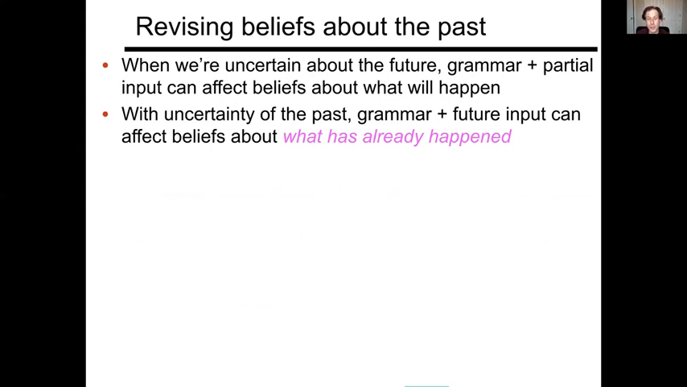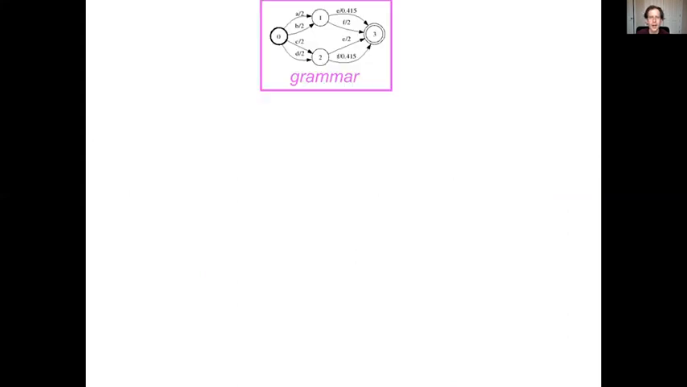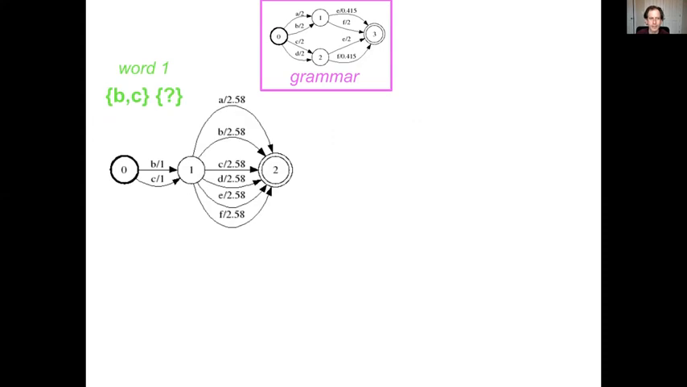What's new is now, because we have uncertainty about the past, grammar and future input can do something different. In particular, they can also affect beliefs about what has already happened. So new future input can actually change your beliefs about the past. To see this, I'm going to take the same grammar as before, and I'm going to take a slightly different input. So first, let's imagine a state which, once again, says the input has to be 2 words. The first word is either B or C with equal probability, and as before, I have no information about the second word.